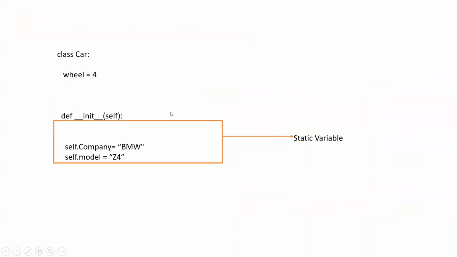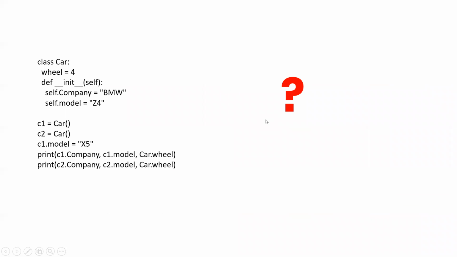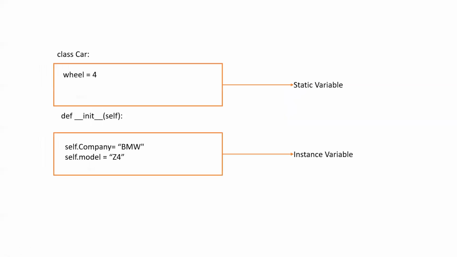Now what we are doing, this is a static variable, this is an instance variable. Now what will happen? What will be the output? So let me understand, make me understand this again. This wheel 4 is a static variable that is defined outside the method. The one defined inside the method is an instance variable that changes with the object. But this changes with what? It changes with the class.